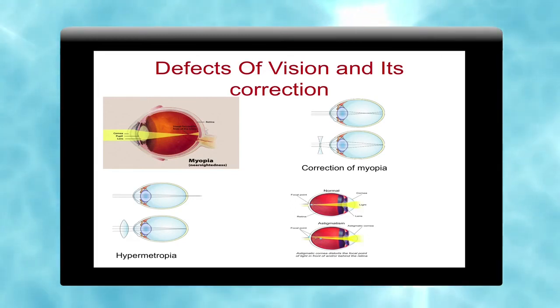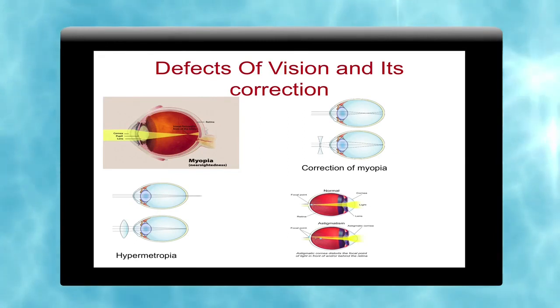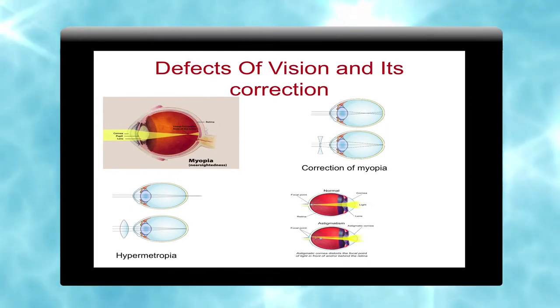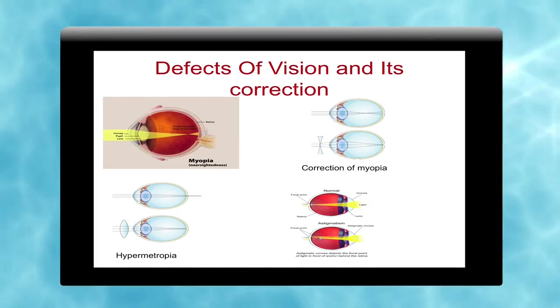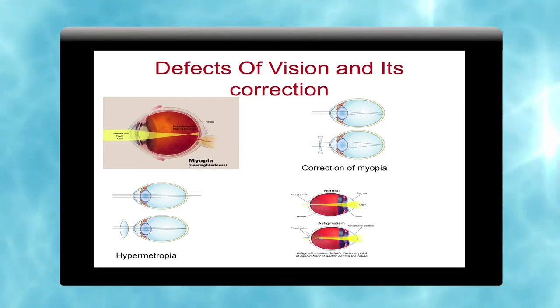For hypermetropia, the image is forming beyond the retina. So, what type of lens do we have to use? We have to use a converging lens. So, we use the convex lens. What does the convex lens do? It forms our image exactly at the retina.